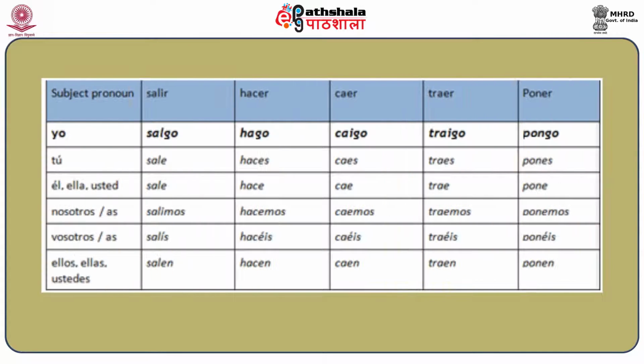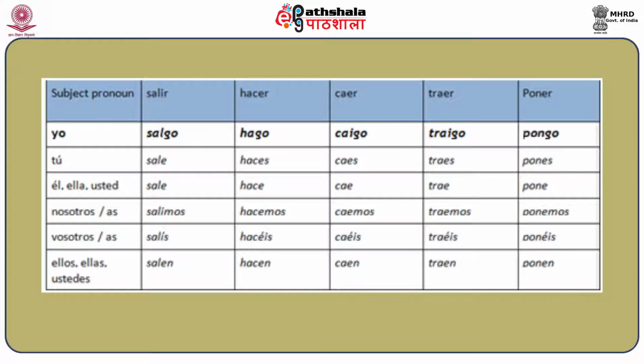Now let's see some more conjugation of some of these verbs that we just mentioned. So let's first see the yo form of the non-stem changing verbs. We start with salir. So salir is salgo, sales, sale, salimos, salís, salen.